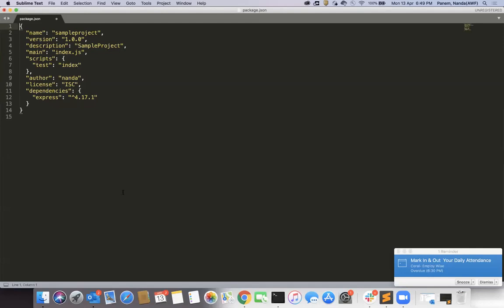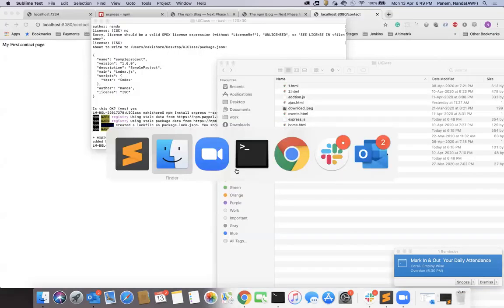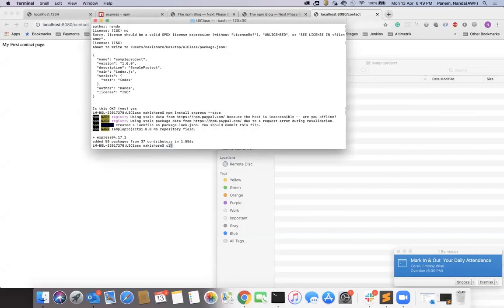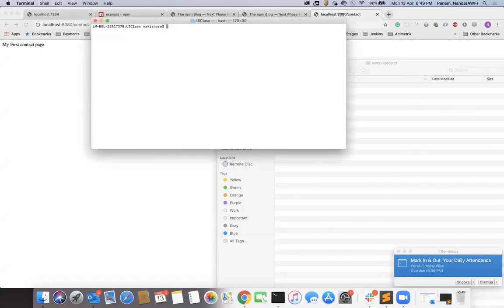So I'm removing this thing, and I'm in a sample project folder. First thing, I'm doing npm init, so I'm creating a simple project with Node.js.